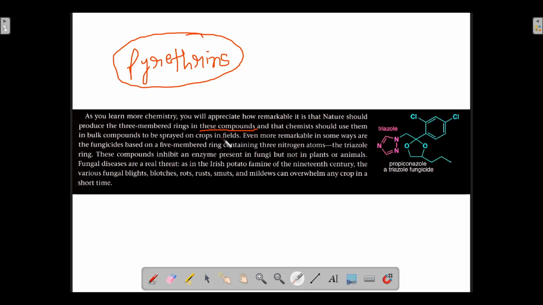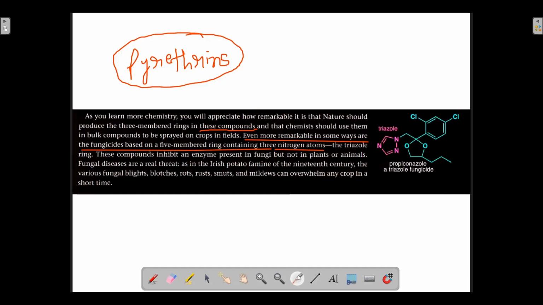They contain three membered rings, and we will appreciate this fact because we will learn later on that three membered rings are very strained and very unstable. Even more remarkable in some ways are the fungicides based on five membered rings. Have a look over here: more remarkable in some ways are the fungicides based on a five membered ring containing three nitrogen atoms.